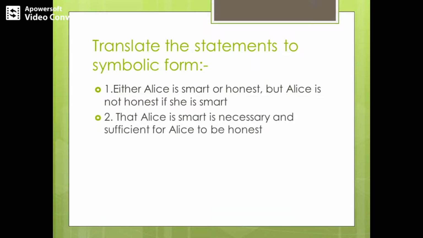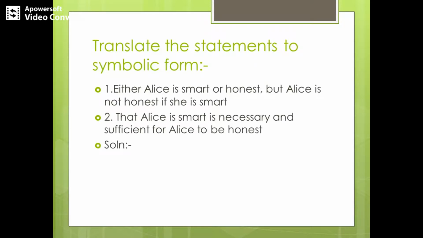Following the next question, we have "Alice is smart is necessary and sufficient for Alice to be honest." You can observe the two propositions stated are as they are in the question: Alice is smart as well as Alice is honest. But in the middle you have "necessary and sufficient", and this term is used only for biconditional.